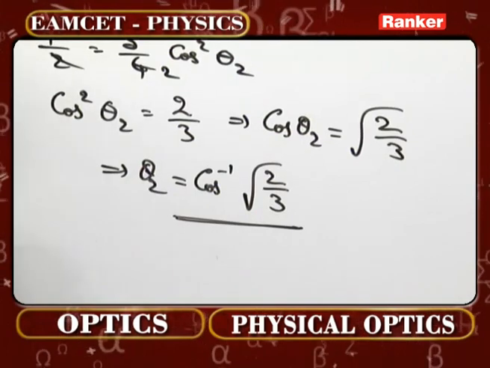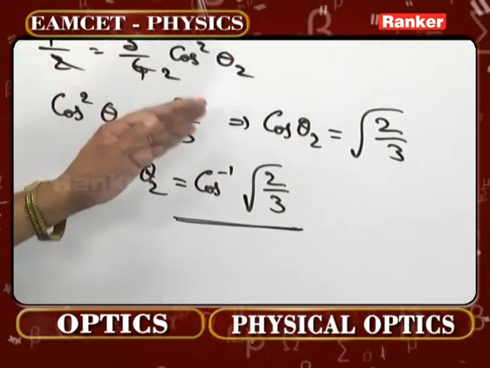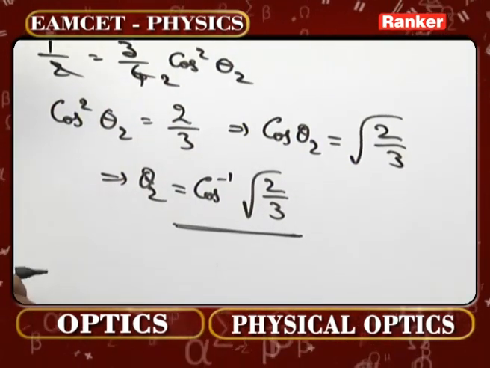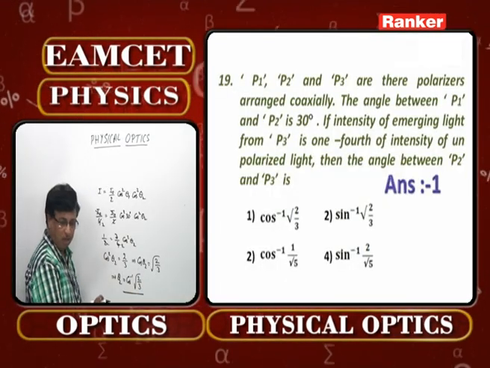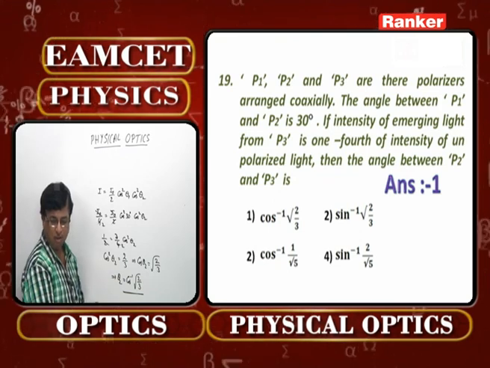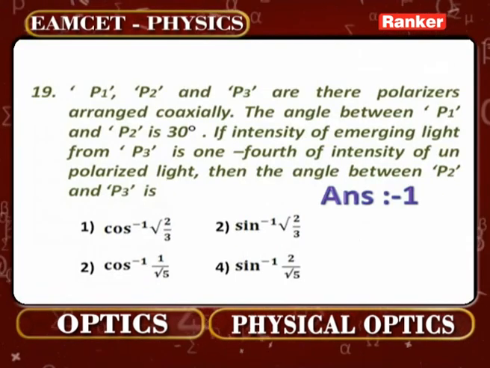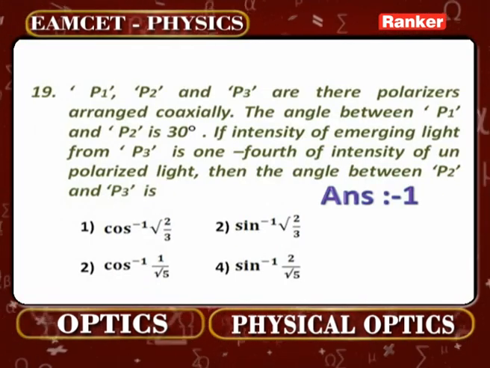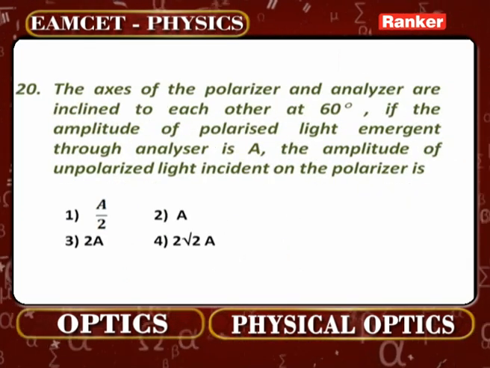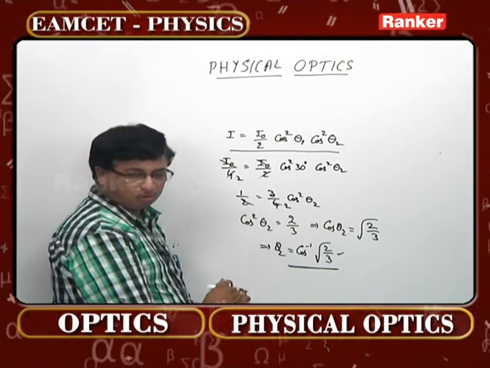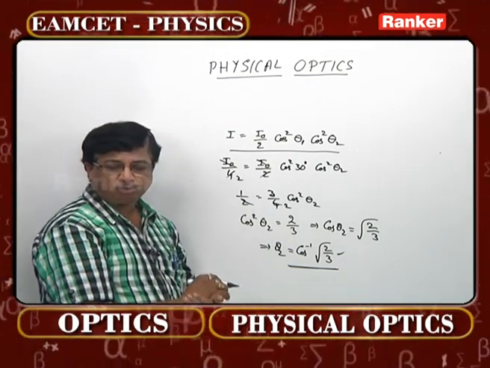This formula is like a derivation we have made, but this is the ultimate result. So what is the correct option? Cos inverse root 2 by 3. That means the very first option is going to tally with this calculated value. Therefore, for problem number 19, the first option is the correct option. Remember this formula thoroughly for such models. Look at the next number, 20th.